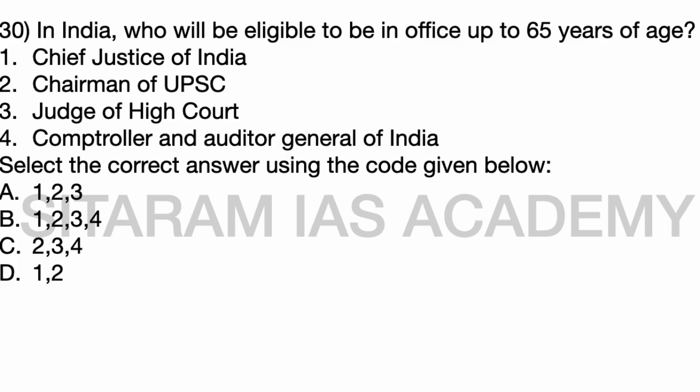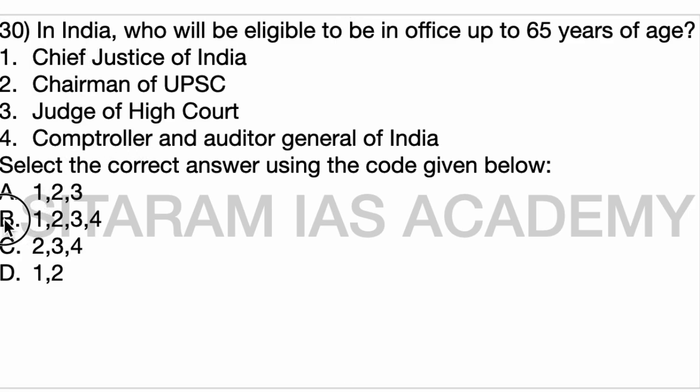30th question, in India, who will be eligible to be in office up to 65 years of age? So, Chief Justice of India, Chairman of UPSC, Judge of High Court, Comptroller and Auditor General of India. So, all these four are given. Actually, all these four have 65 years of age as a tenure period. Okay, so option B is a correct answer.